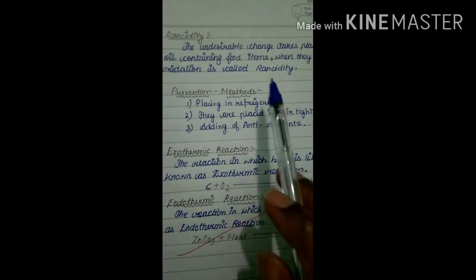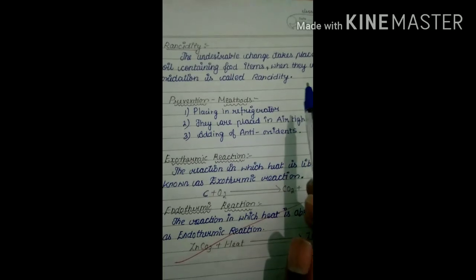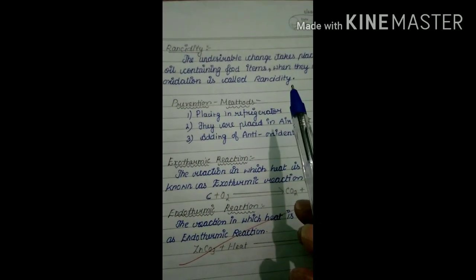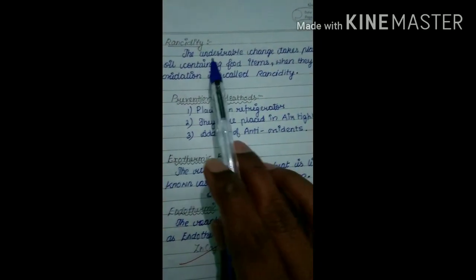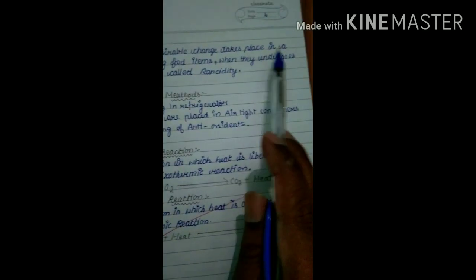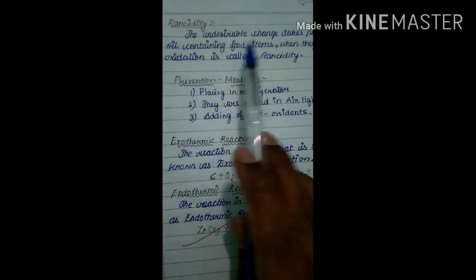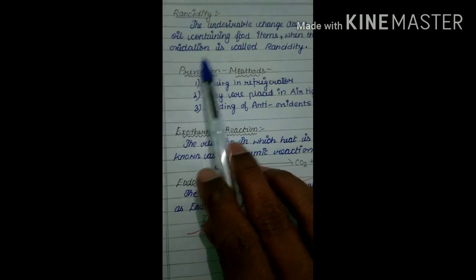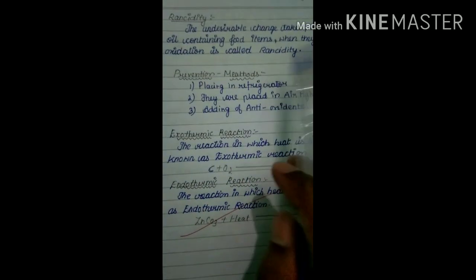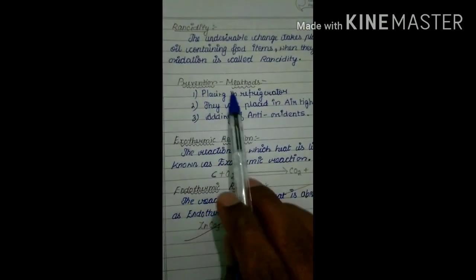That means the food reacts with oxygen in air. So that food cannot be used. That means we cannot take that food. That is called rancidity. So the undesirable change that takes place in oil-containing food items when they undergo oxidation is called rancidity.